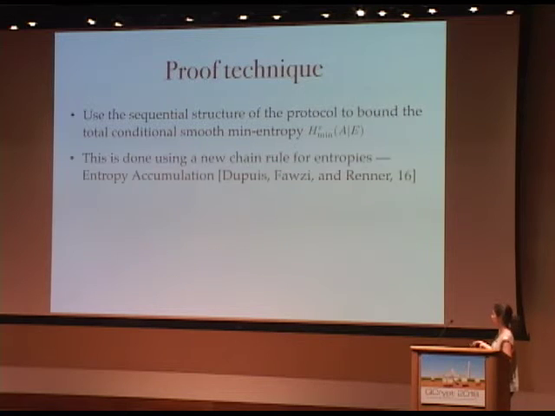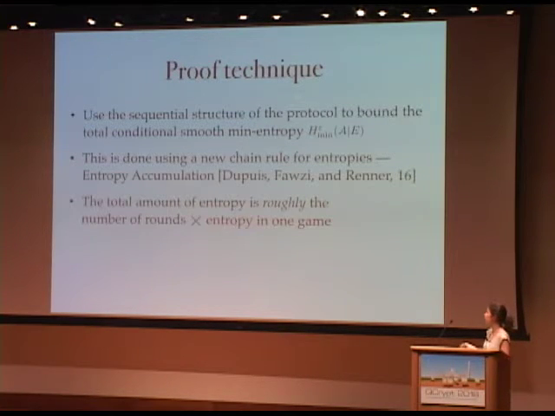Okay, we get a bound on the smooth min entropy using a new chain rule for entropies, which was developed by Dupuis et al. recently in a paper called Entropy Accumulation. And using this chain rule and our protocol analysis, what we get is that the total amount of entropy is roughly the number of rounds in the protocol times the entropy in one game. So we get back to the simple structure that I mentioned for the IID case, where it's only necessary to understand what's going on in one game.